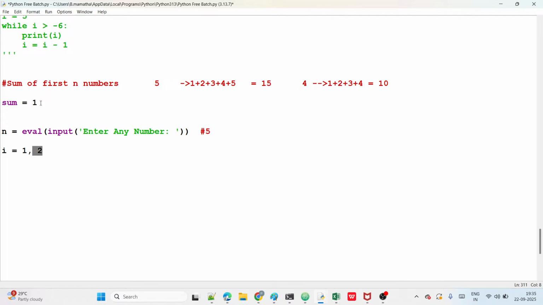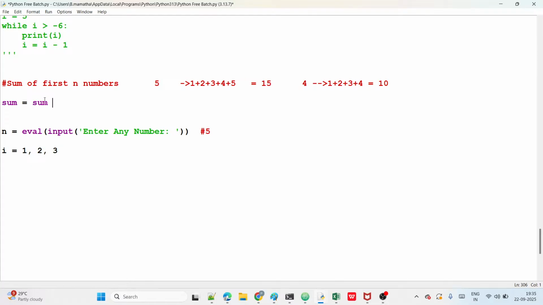Already 1 is there, right? 1 plus 2, and now it becomes 3. Next time I value is 3. Already the sum value is 3, and now 3 plus this 3 is 6.